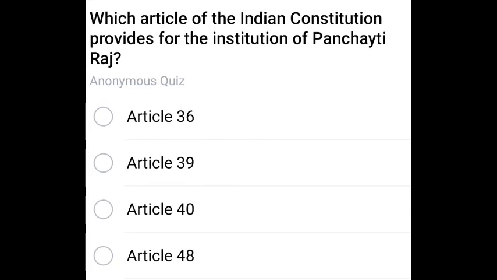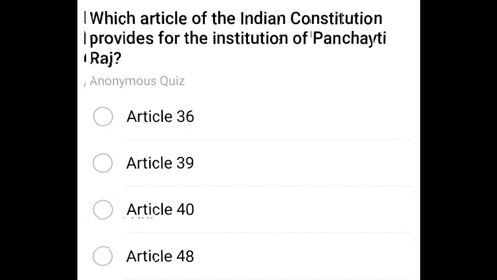Next question. Which article of the Indian Constitution provides for the institution of Panchayati Raj? It is already discussed. Article 40 comes under Panchayati Raj. Article 40. Next question.